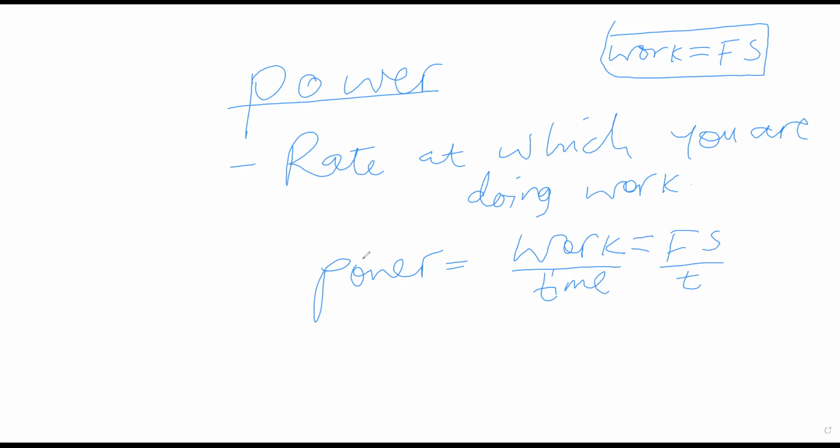Remember, we have time down. Now, you know that displacement over time is velocity. So we can write the formula for power as force times velocity.